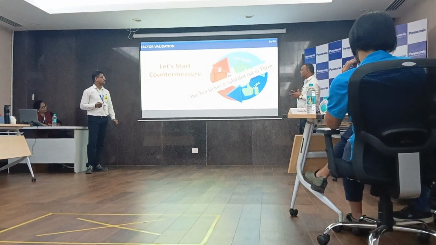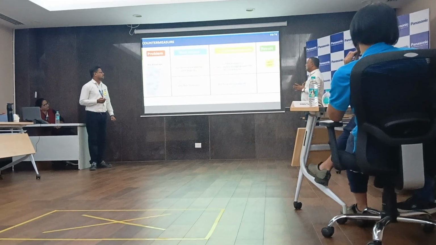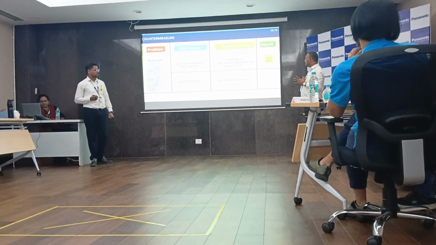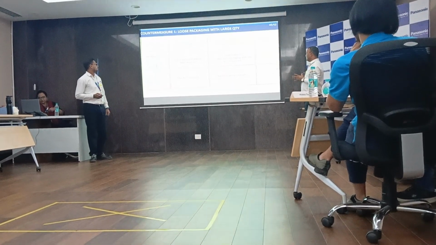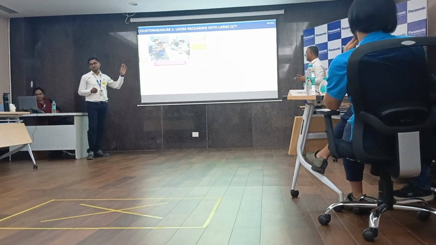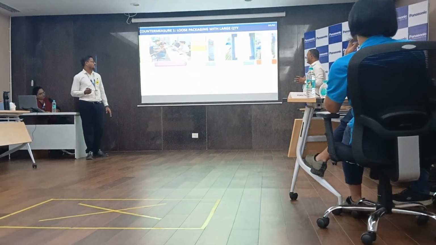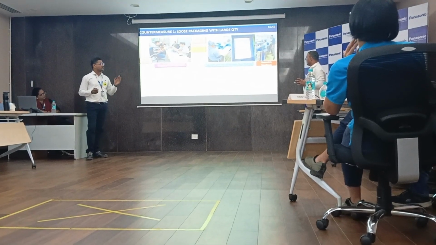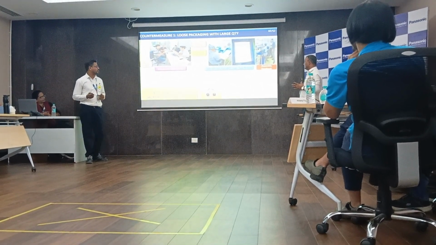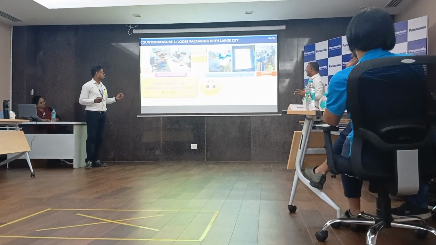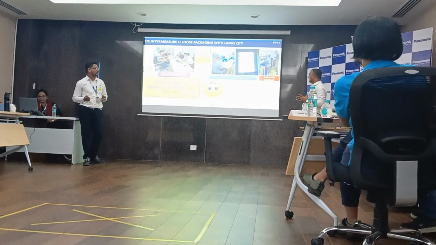Let's start the countermeasures. Countermeasure 1: loose dump packaging with large quantity. We did a brainstorming session with Super Sun and tested the new idea. First we took a trial with layer type packaging. We sent 500 pieces to the assembly section, took the trial and got the feedback. We observed 4 nose breakages, so our first proposal is not satisfactory.